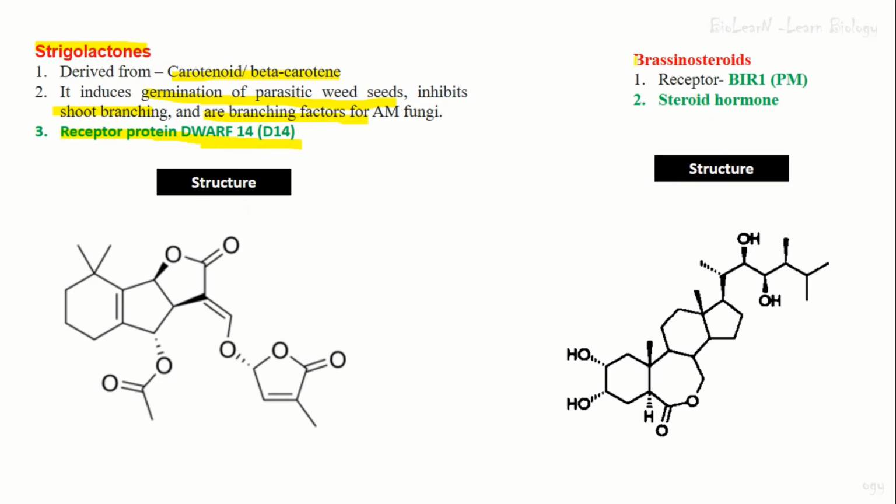Then the sixth plant hormone is brassinosteroid. So it is a steroid hormone as its name represents, and its receptor is BRI1. It is situated in the plasma membrane. So the structure resembles the steroid hormone, so you can remember the structure easily.